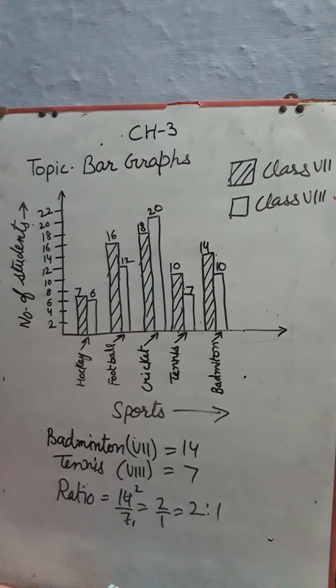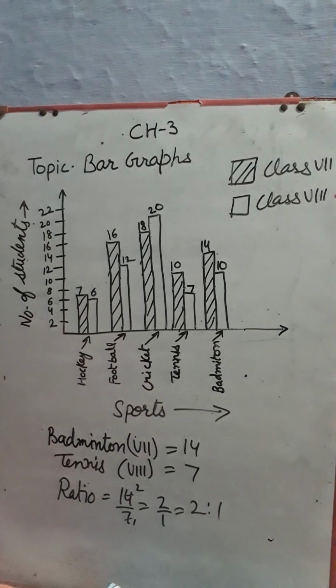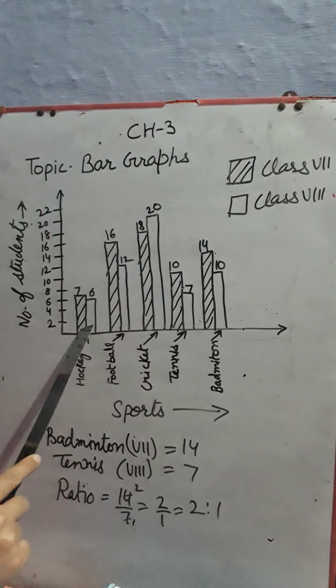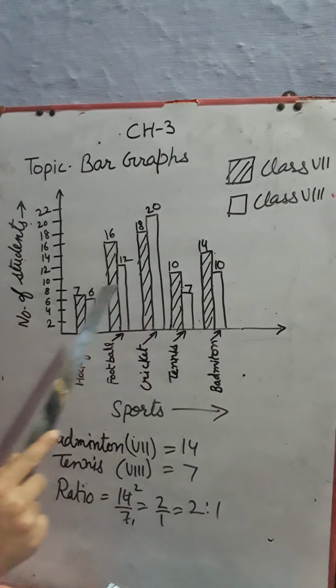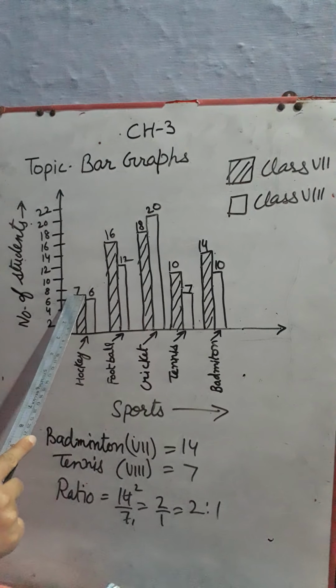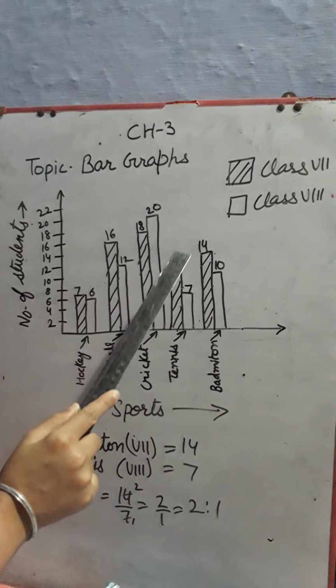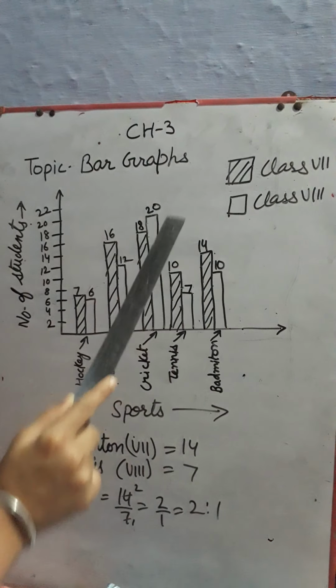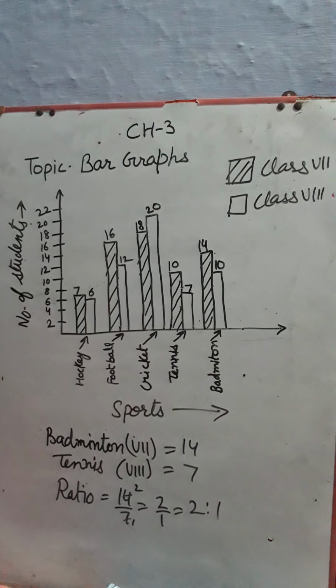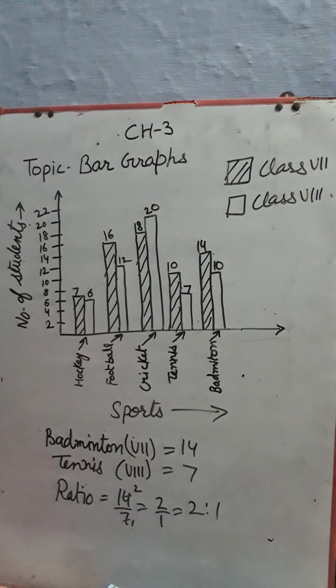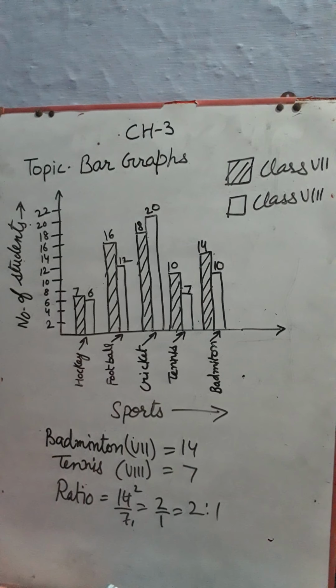Next question, how many students are there in the class 7th? This is for class 7, so we have to add these all. 7 plus 16 plus 18 plus 10 plus 14 and we get 65 students in class 7th.